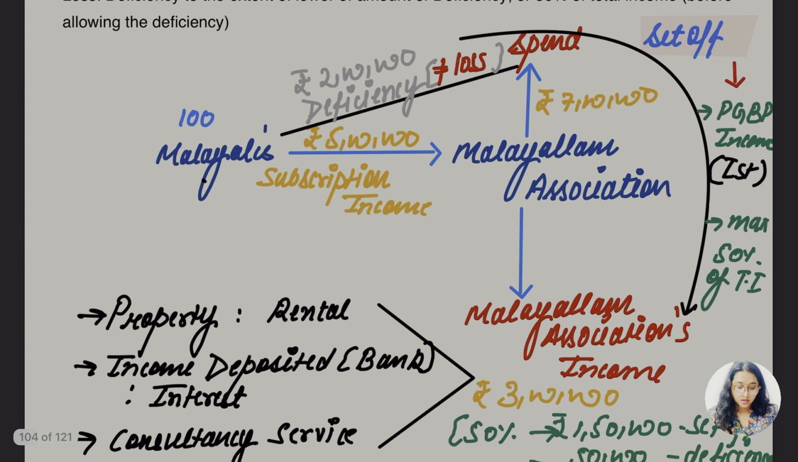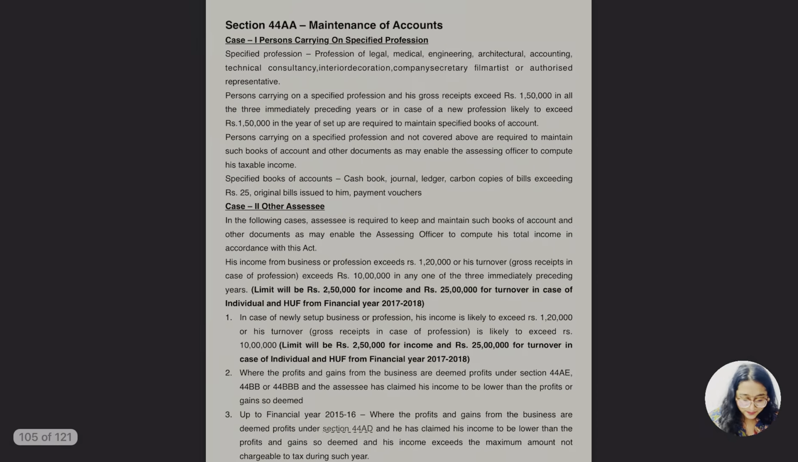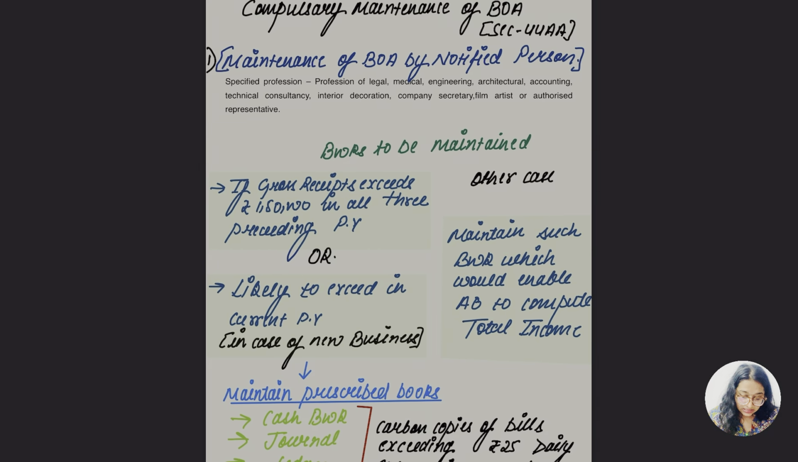So you have to understand the income, the surplus, the subscription income, and whatever amount is spent by the association. If the spent amount exceeds the subscription amount, the excess is going to be the deficiency. Now we have to remember this: can they set off the deficiency amount? Yes, it could be set off, but the maximum limit is going to be 50% of the total income of that association. Otherwise, the remaining is going to be deficiency. Simple. Okay, let's go for section 44AA.